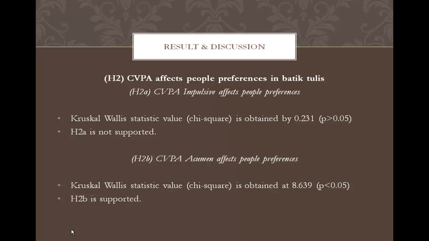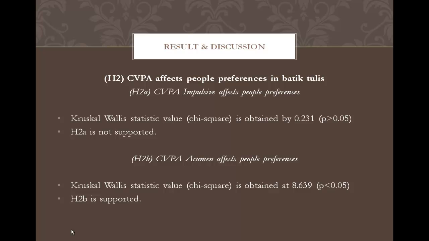The study is also using bivariate correlation and the value of significance in two-tailed between CVPA impulsive and preferences. It showed that there is no significant relationship between CVPA impulsive and preferences.